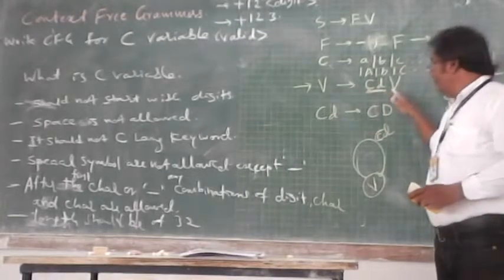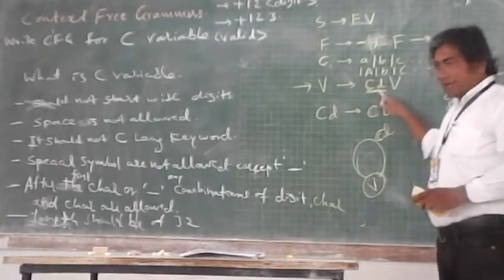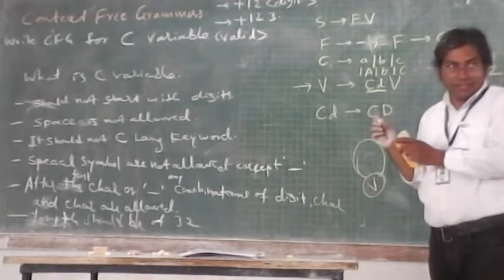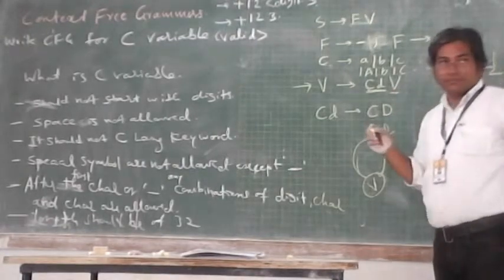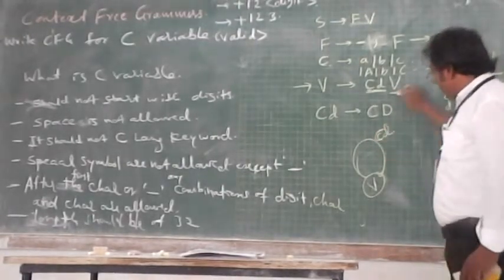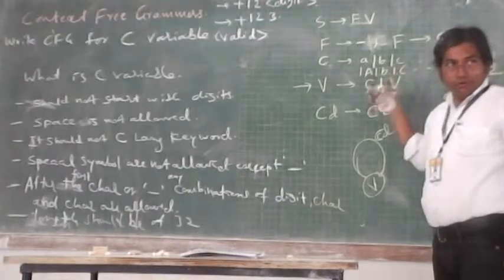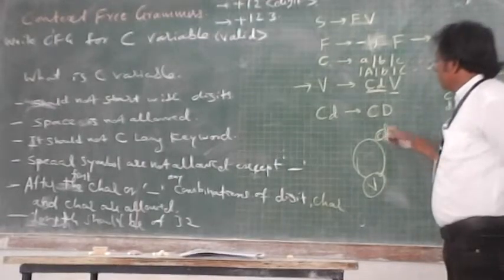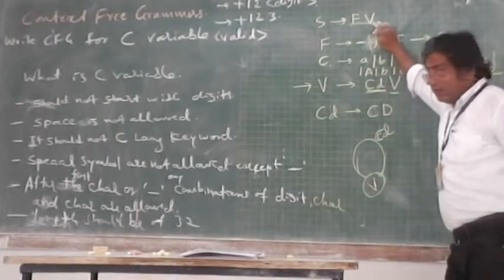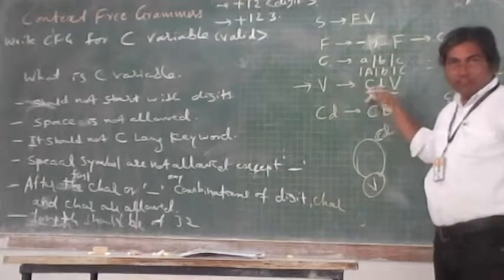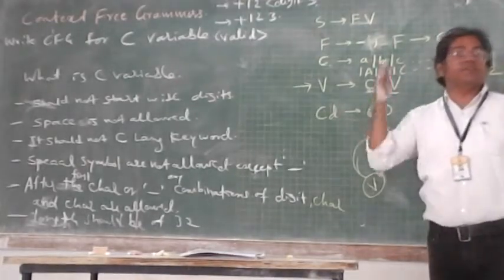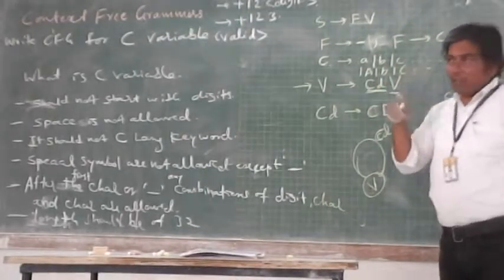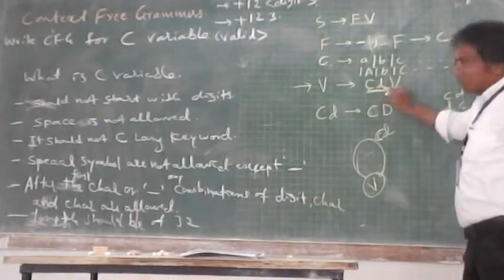If I replace V by its production, what happens? One more CD I will get. Are you understanding? That is why I consider V. So this V allows me to grow the number of symbols along the way. I was considering only the second character, but by using this particular production, I can have third symbol, fourth symbol, fifth symbol, this way. And that symbol may be character or digit. So CD, that's why I consider.